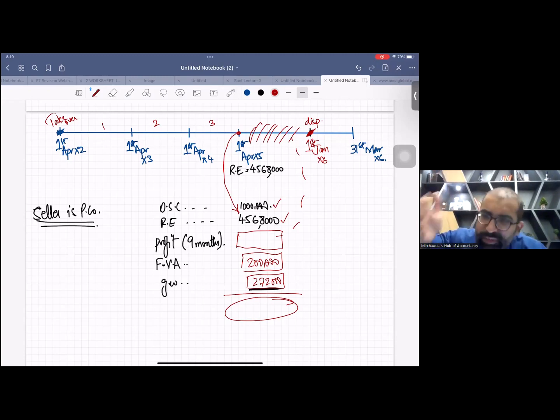Previously we had 80% shares, so when we had 80%, NCI had 20%. And now we sold 10% shares, so we are at 70% now. So NCI will be at 30%. So we need to calculate the increase in NCI.